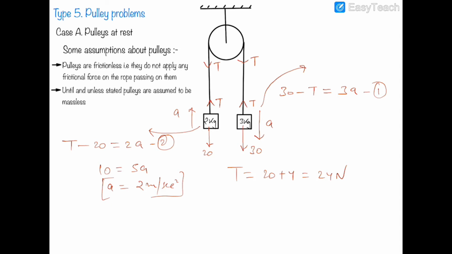Now I am demonstrating a simple way to do these kinds of questions in which pulleys are at rest. You can see that in this system, this block has a mass of 3 kg and this has a mass of 2 kg. The trick is that they are moving in opposite directions, and obviously the mg of this 3 kg block is pulling it down, and if the 3 kg block moves down, then the 2 kg block will move up.